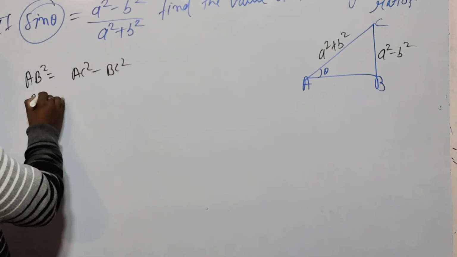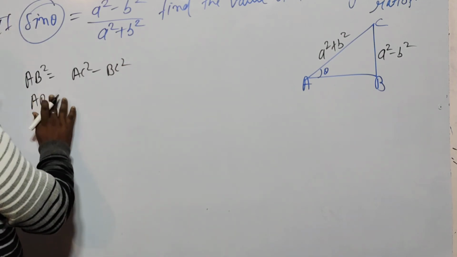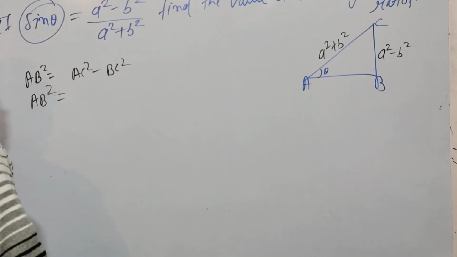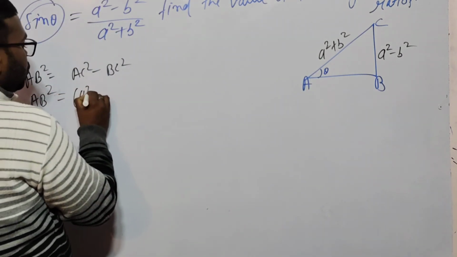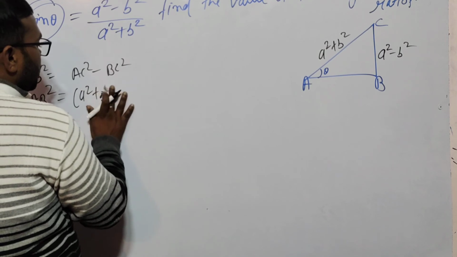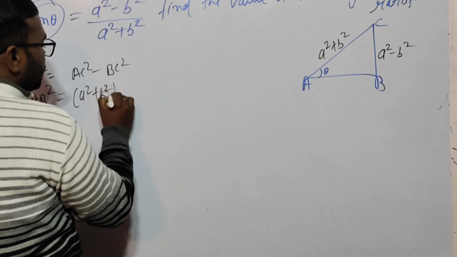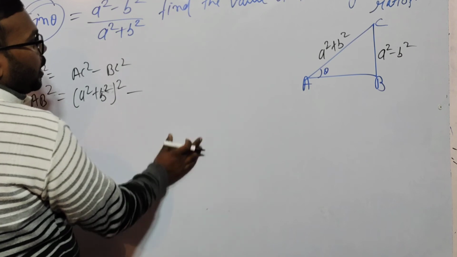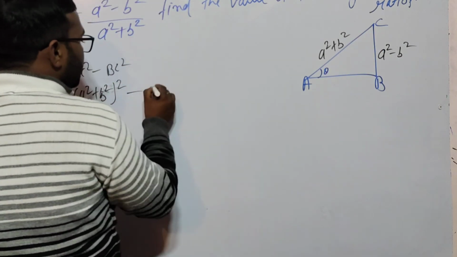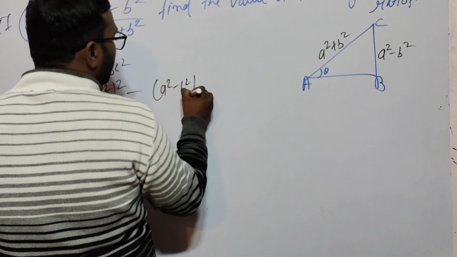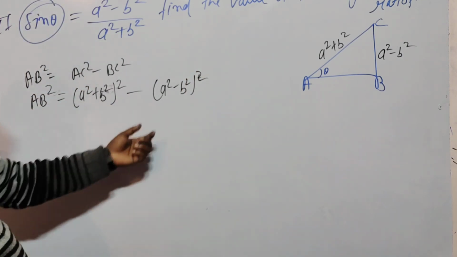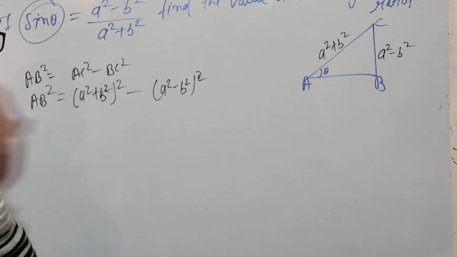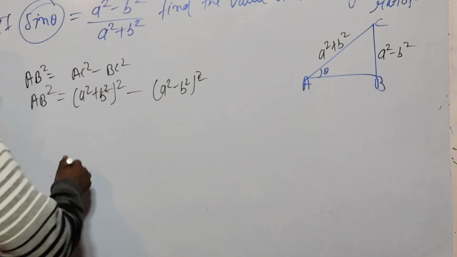Okay, if I put here the values of AC and BC, so what is AC? A square plus B square, whole square, minus BC square. BC square means A square minus B square, whole square. If you know about A plus B whole square and A minus B whole square, you can calculate very easily. And if you don't know, don't worry. Look at here.